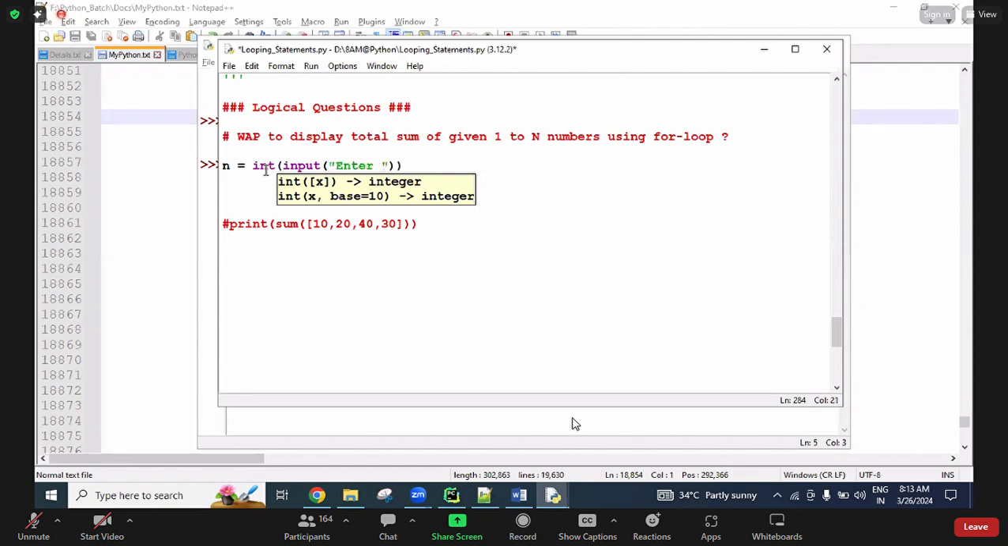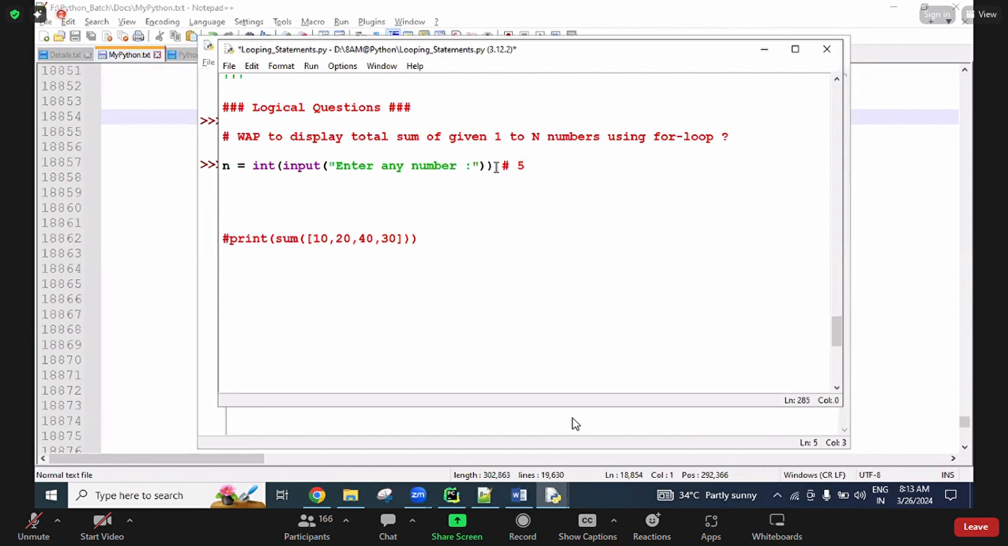The user enters any number, and that number is converted into int and stored here. For example, just assume the user entered 5. So for numbers 1 to 5, I want to find the total sum. Now here one variable, sum equal to 0.